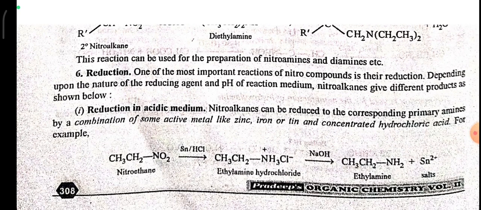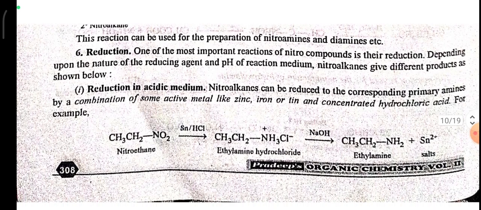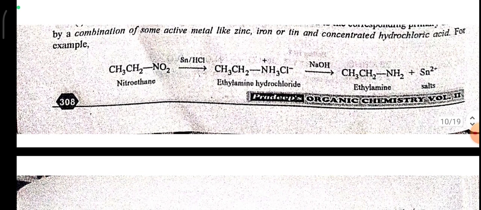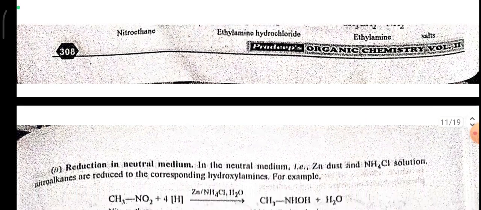Reduction. One of the most important reactions of nitro compounds is their reduction. Depending upon the nature of the reducing agent and the pH of the reaction medium, the nitroalkanes give different products as shown below. Reduction in acidic medium: nitroalkanes can be reduced to the corresponding primary amines by the combination of an active metal like zinc, iron, or tin and concentrated hydrochloric acid. For example, nitroethane reacts with Sn and HCl, then with NaOH, to give ethylamine plus salts.